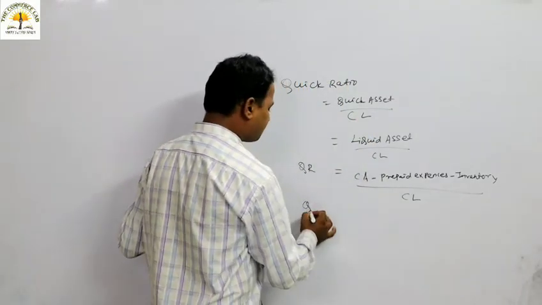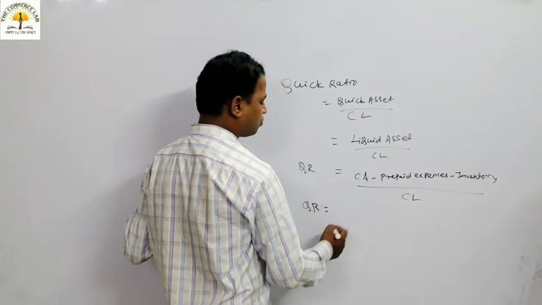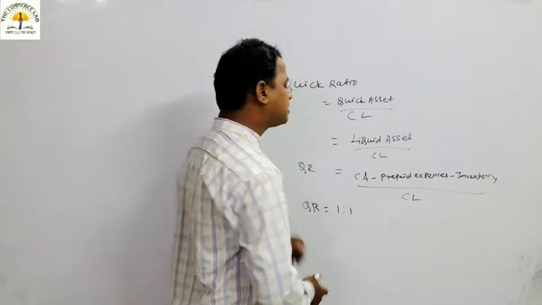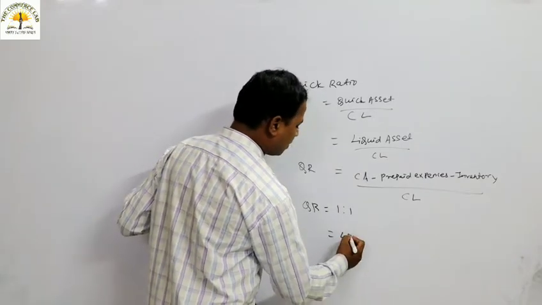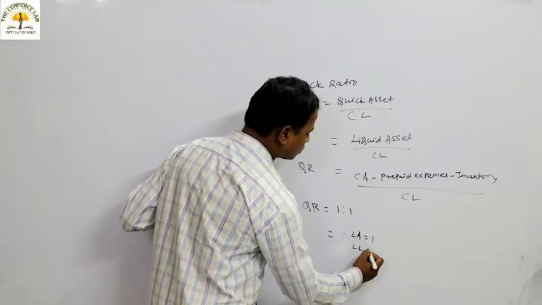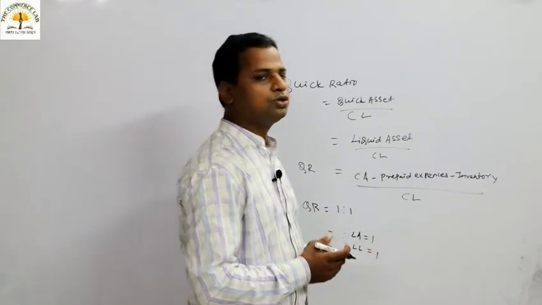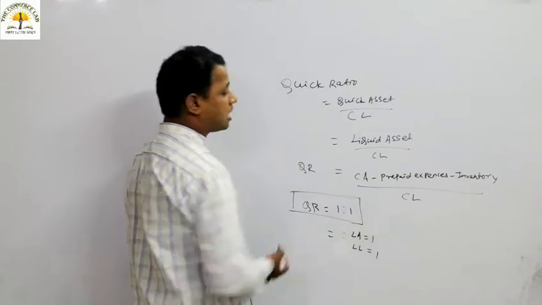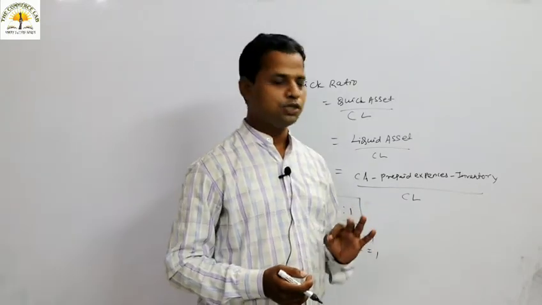And the rule of thumb says the quick ratio should be 1:1. That means the liquid asset should be 1 and the current liability should be 1. So the rule of thumb, the acceptable rule, says that the quick ratio should be 1:1.